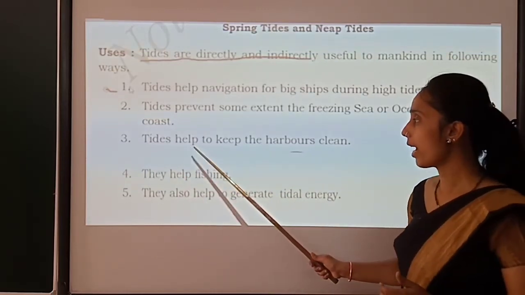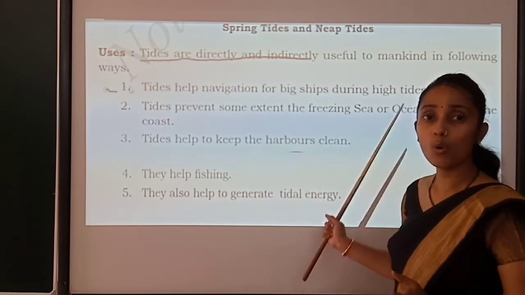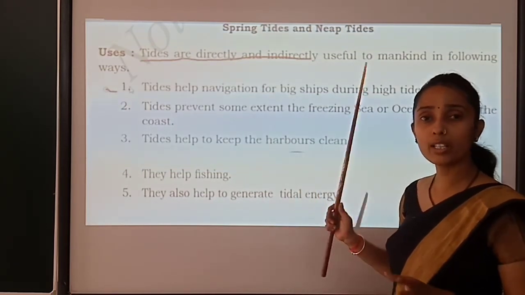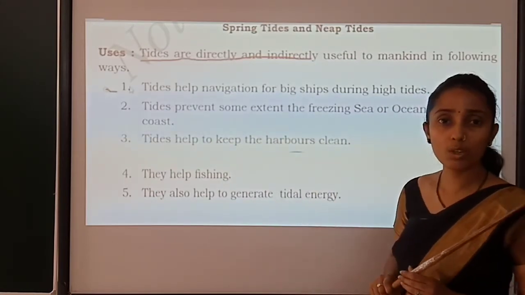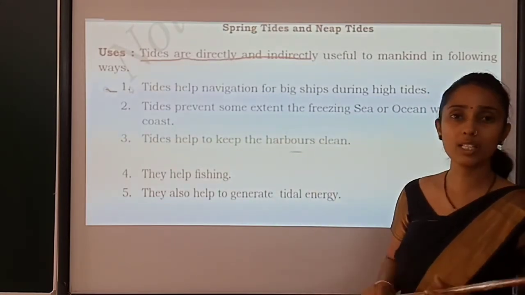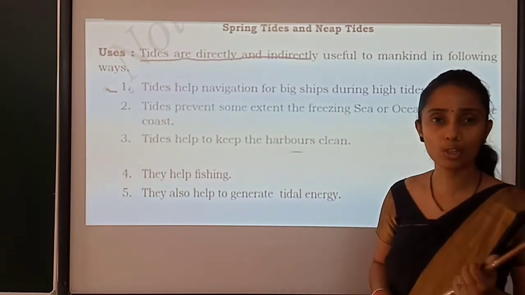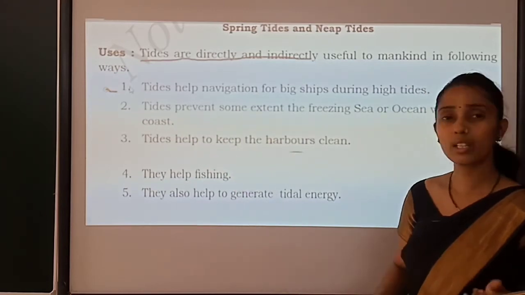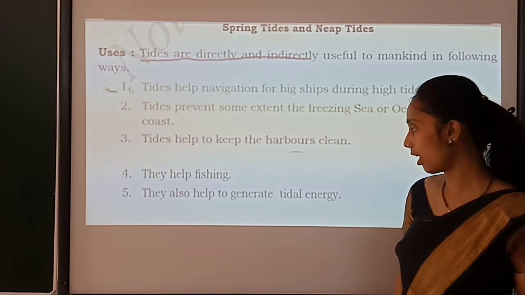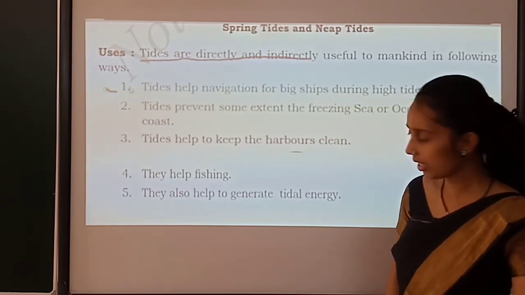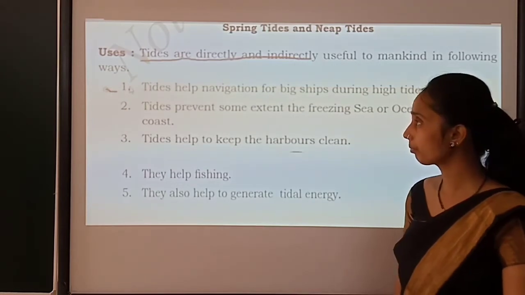Okay, and tide helps to keep the harbor clean. Whatever unwanted thing is there in the sea, that will come out because of the tide. You say the ocean doesn't keep anything with it. Whatever you throw to the ocean, that will again come back to you. That is because of the tide. Then they help for fishing. They are also helpful for generating tidal energy. Very important for a 3 mark.